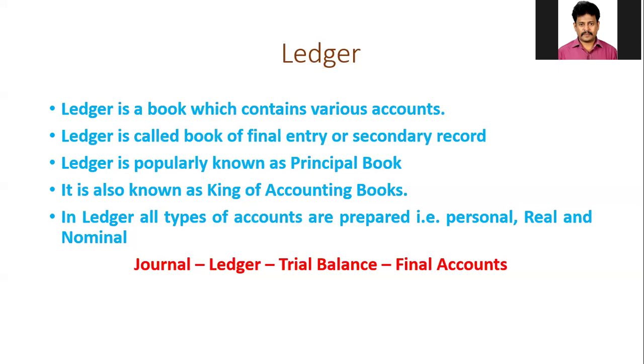Then what is the exact meaning of ledger? Actually, ledger is a book. It is a book which contains various accounts. The ledger is called the book of final entry or secondary record. The ledger is also popularly known as the principal book and also known as the king of accounting books.